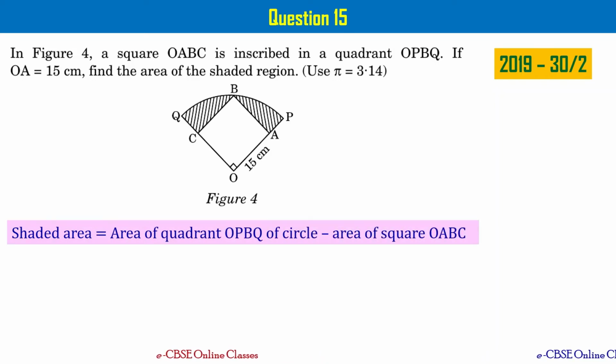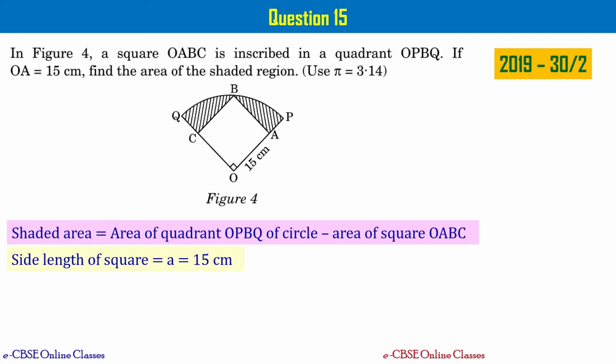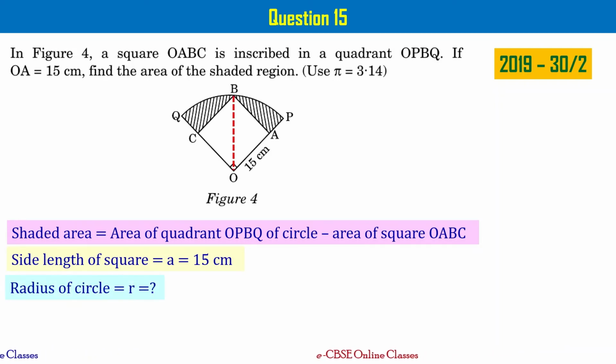shaded area can be written as area of quadrant of circle minus area of square, right? Area of square you can easily find because the side length of the square is given. That is equal to 15 centimeters, right? Now, as you see here, the radius of the circle is not given. From this figure, if you observe, it is the diagonal of the given square, right?